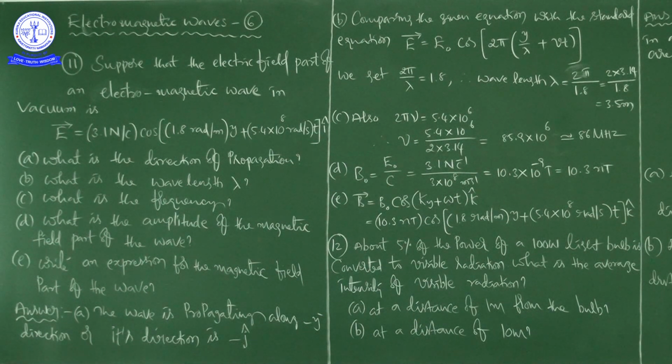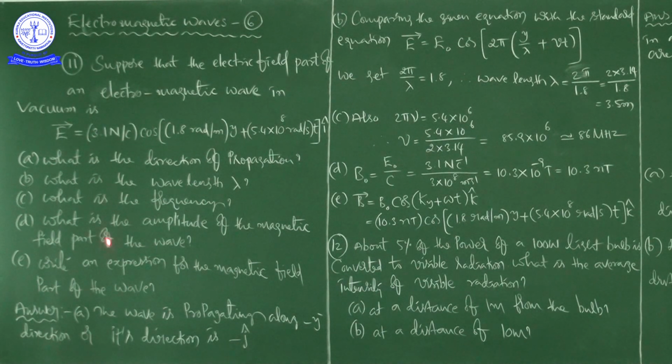Next, B. What is the wavelength? See here. Comparing the given equation with the standard equation, E bar is equal to E naught into cos(2 pi into y by lambda plus nu into t). If we compare, then 2 pi by lambda is equal to 1.8. Y is there, right? 2 pi by lambda is equal to 1.8.